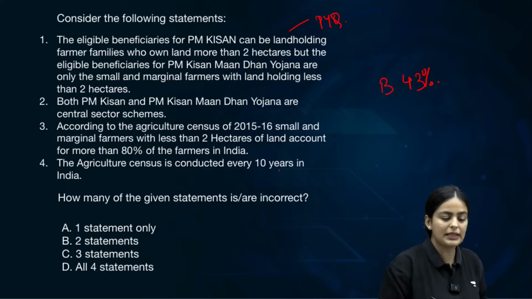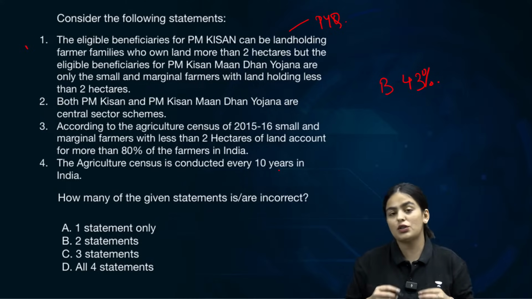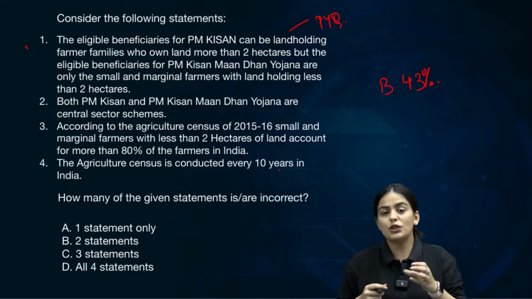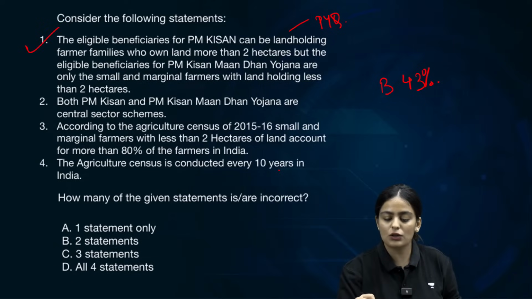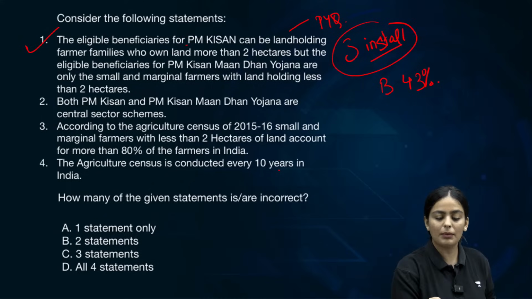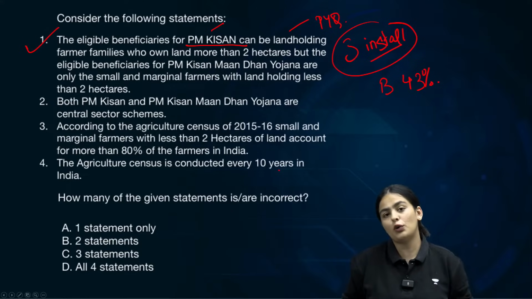Please note that this statement is absolutely correct. Earlier there was a restriction, but PM Kisan, which is a financial assistance scheme for the farmers to the tune of 6,000 rupees, is given in 3 installments, irrespective of the size of the holding.